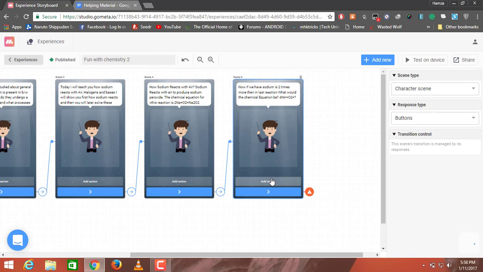Now I'm going to click on add action. I'll add two actions. One will be submit my answer, and the other will be hints.